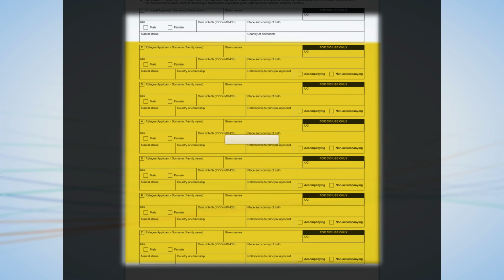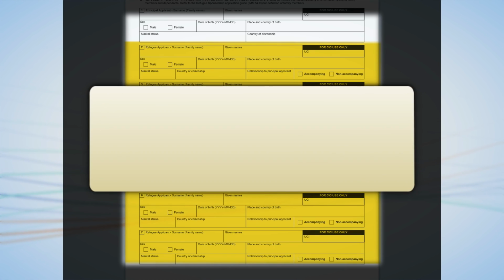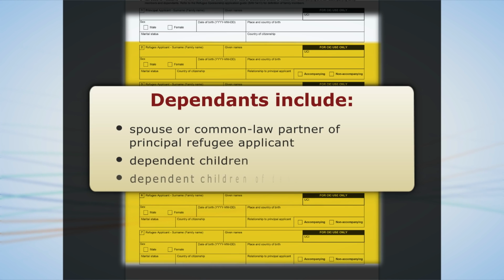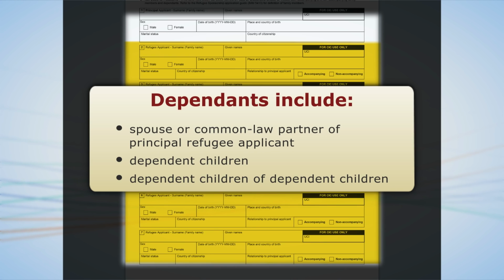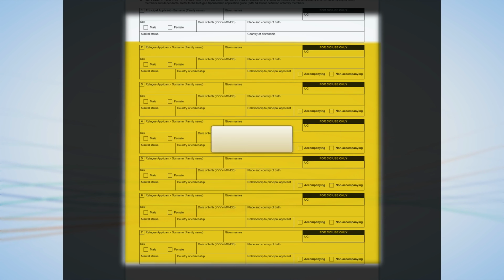Dependents include spouse or common law partner of the principal refugee applicant, any dependent children, and/or any dependent children of dependent children. All family members listed in the sponsorship undertaking form must be the same as those listed by the refugee in their application for permanent residence form. Failure to list all family members and dependents could result in these people being permanently ineligible to be sponsored to Canada. Therefore, it is extremely important that this information is truthful and complete.